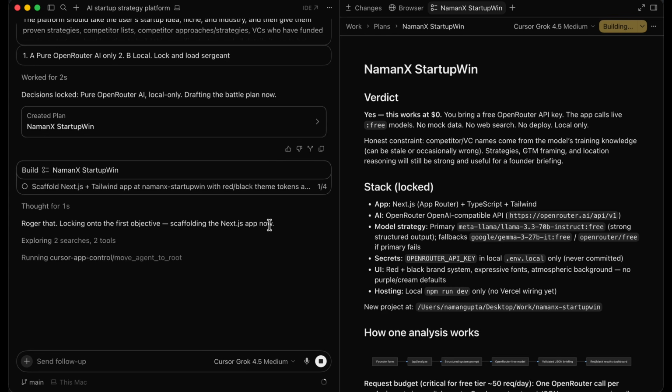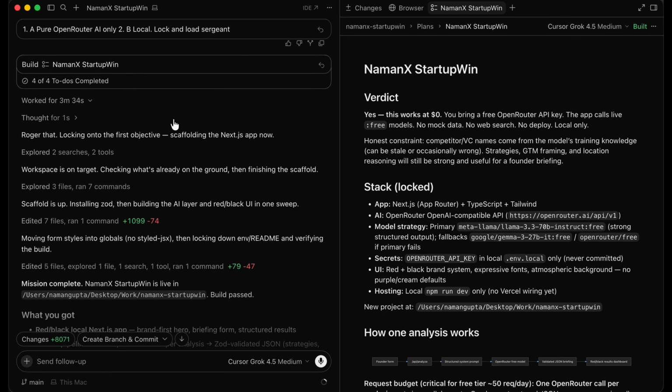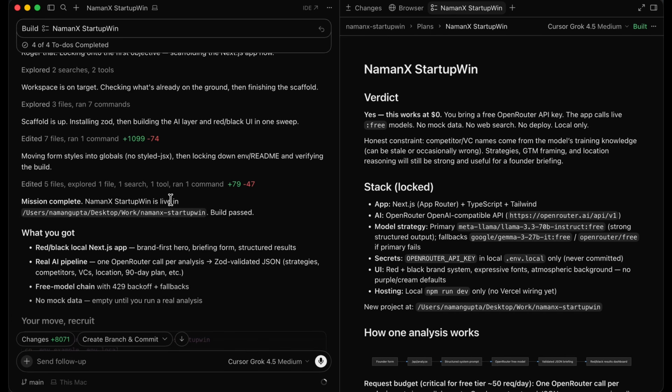So this is the beauty of agentic engineering. It's this process of planning, of talking to the AI agents, of relating with them, of having them help you, and building great software. All right, guys, so it's built the first iteration of the application for us in just 3 minutes and 34 seconds, which is an incredibly short amount of time. So it's saying that the mission is complete. Mnemonic Startup Win is live locally, so I can open this and it'll open.